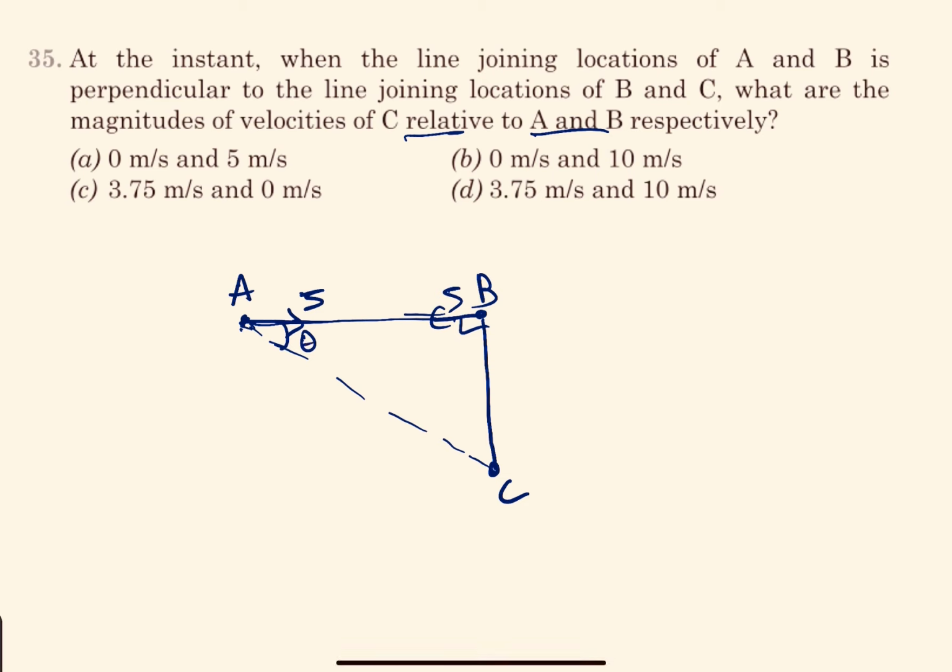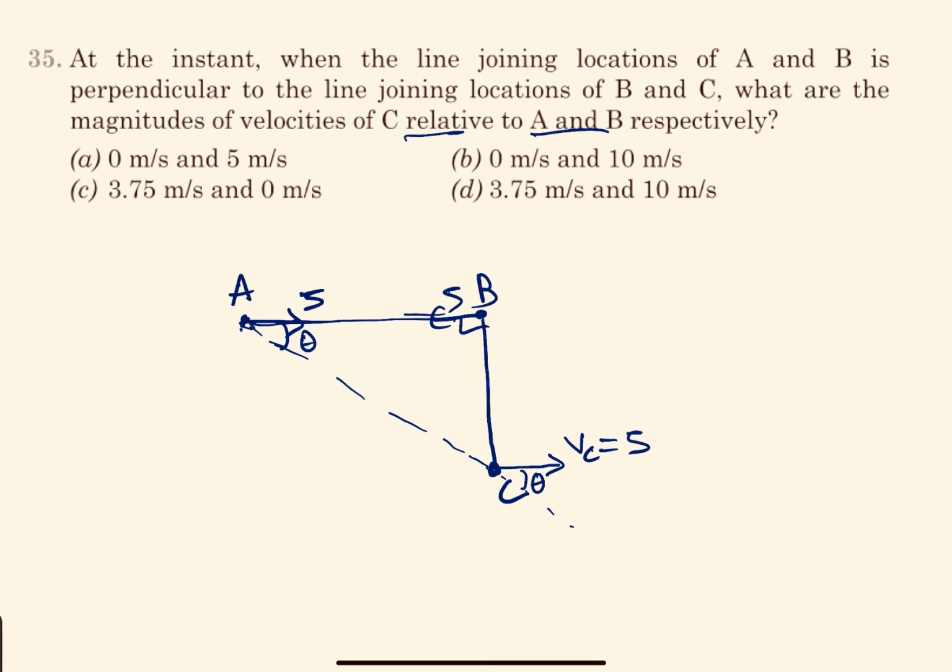When this is perpendicular, C cannot have a velocity along this line, because if it has any velocity along this line, the separation is going to change, but separation must not change. The only possibility then is that the velocity of C is like this. It is making an angle theta, and now the separation with A cannot change. So that means VC must be equal to 5.